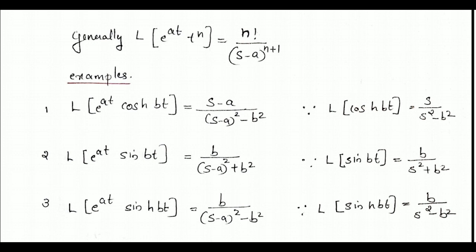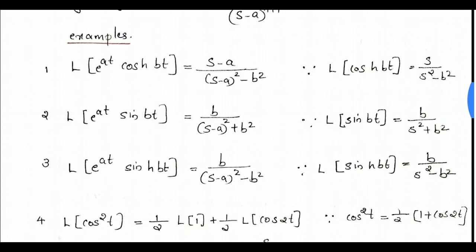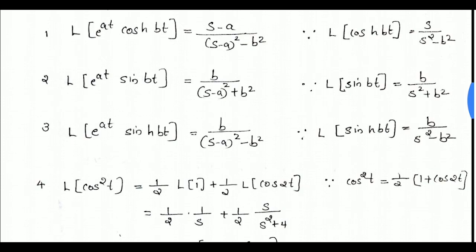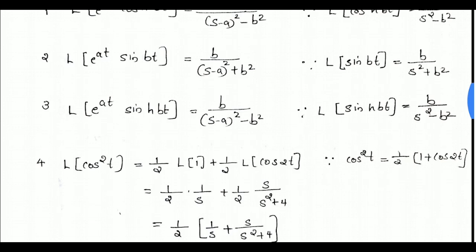Some examples are given here. L of e raised to at cosh bt equal to (s minus a) divided by (s minus a) the whole square minus b square. L of e raised to at sin bt equal to b divided by (s minus a) the whole square plus b square.